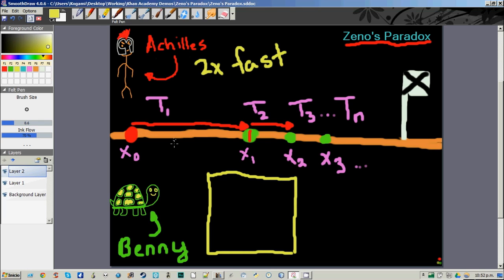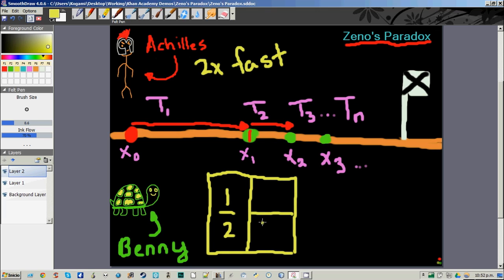Achilles is running twice as fast as Benny, which means that T2 is half of T1, T3 is half of T2. As these distances become smaller and smaller, the times required to traverse them become smaller too, and we're adding them all together. So let's just say that T1 is going to be half of the total amount of time required to catch up to Benny. Now, T2 is half of T1, so half of 1/2 is a quarter.